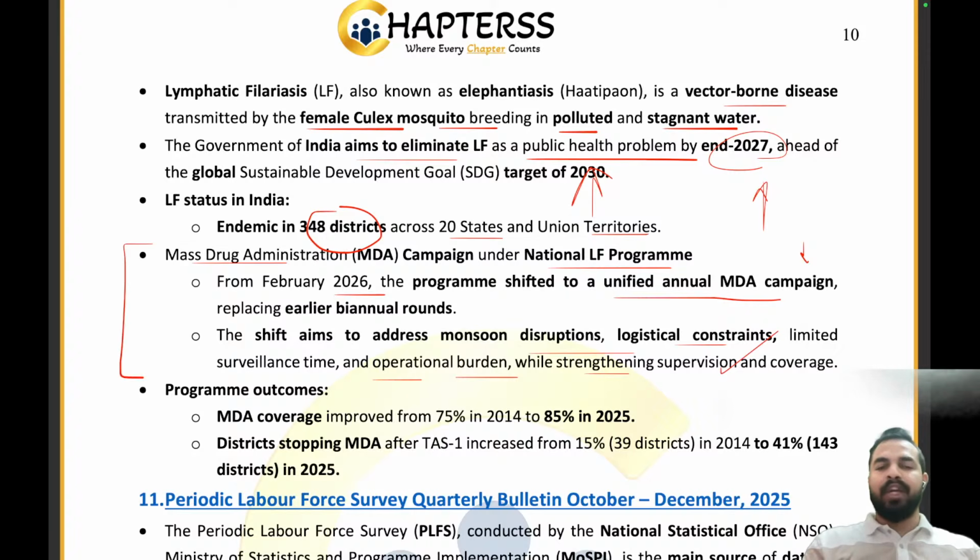So, this is a mass drug administration campaign under the National Lymphatic Filariasis Program. Clear, all? Everybody able to understand this article? So, the MDA campaign under the National Lymphatic Filariasis Program was launched in February 2026. The program shifted to a new unified annual MDA campaign, replacing the earlier biannual rounds.